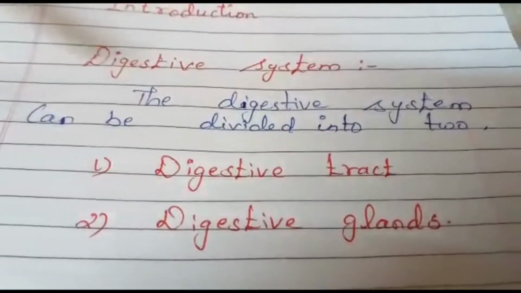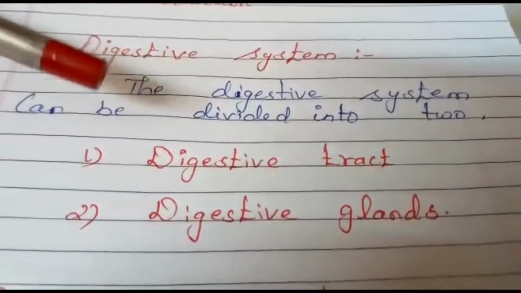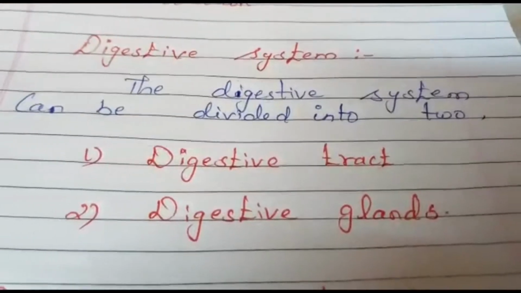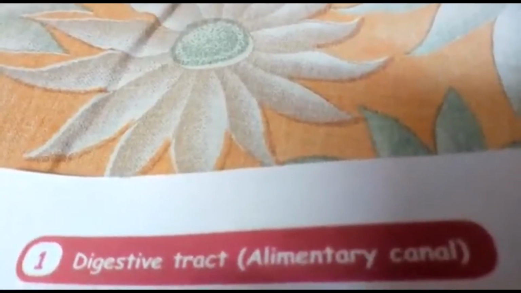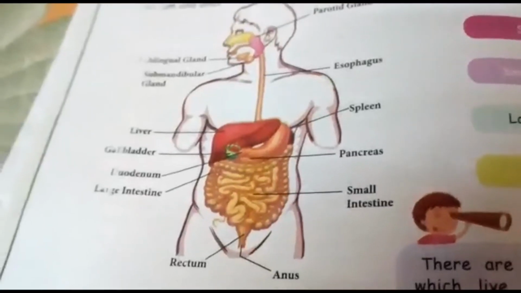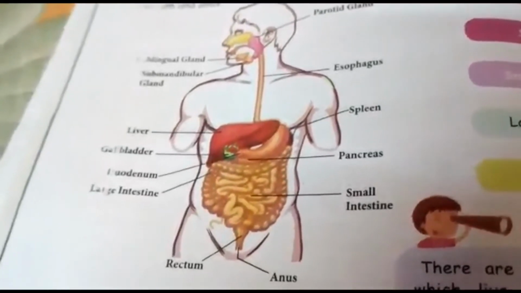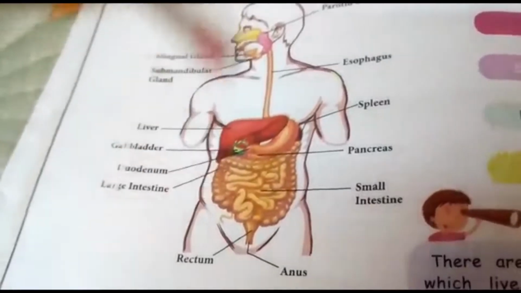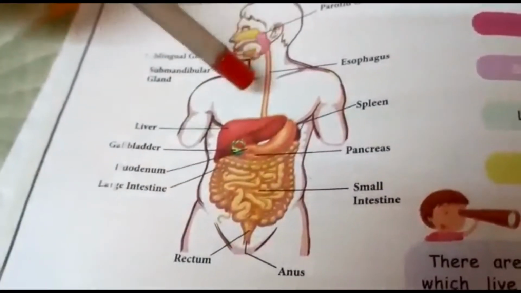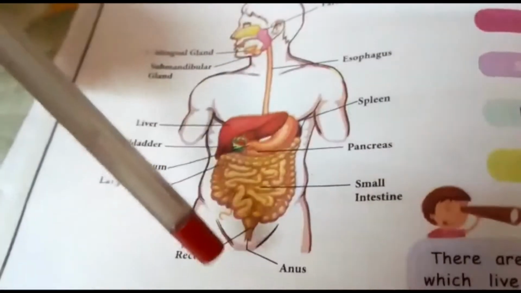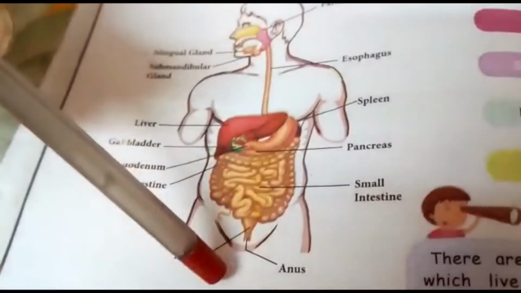Let's see about the digestive tract. See the picture of the digestive tract. It is a coiled muscular tube extending from the mouth to the anus.